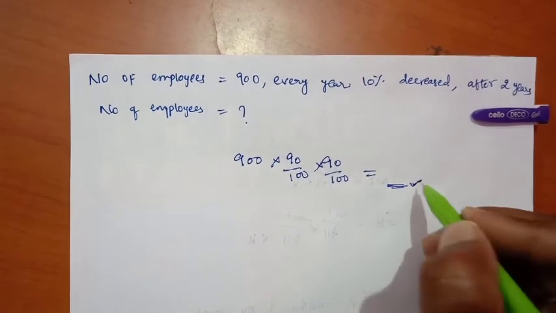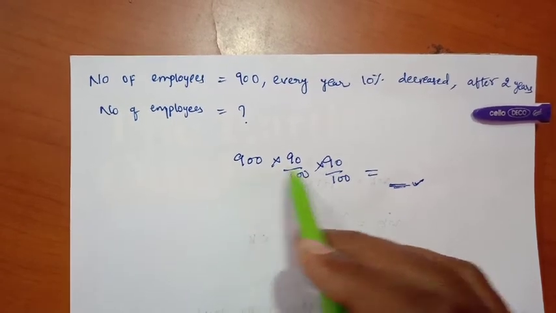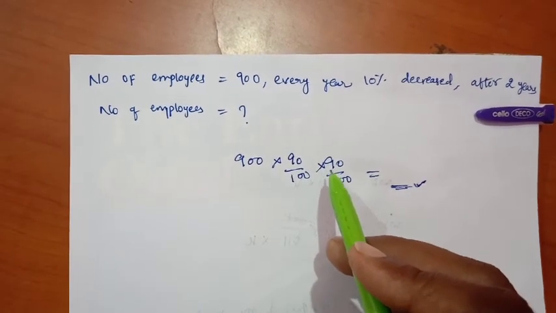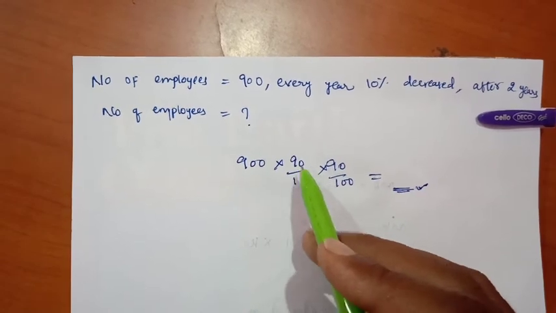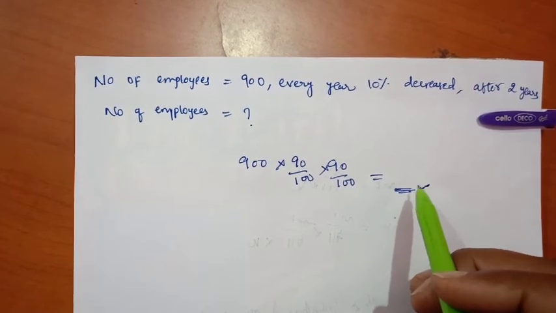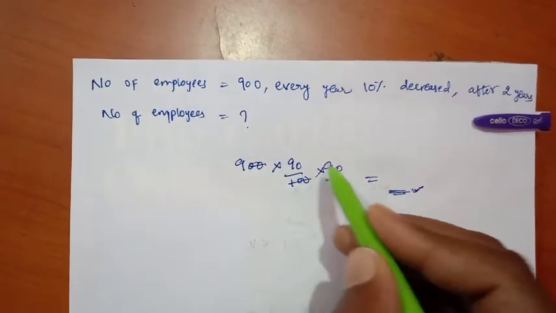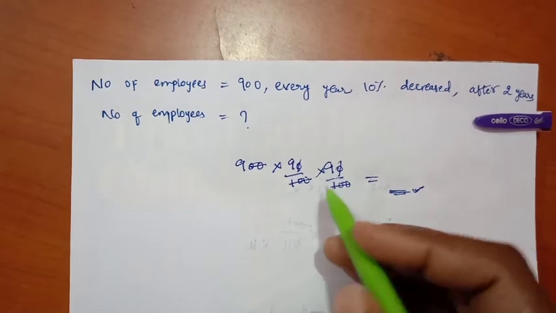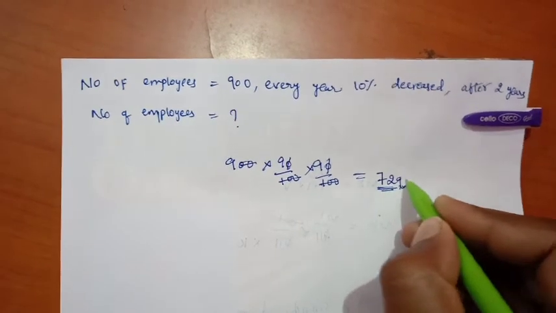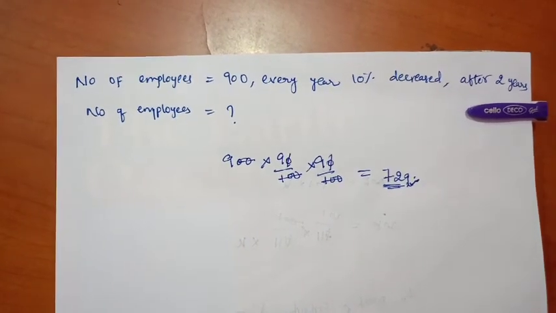So he is asking this value, friends. Once again see clearly, 10% decreased, it means 90% of 900, and again 10% decreased, it means 90% of 900. I will get the value 2 years after, right? Let us cancel, friends. If you cancel, you will get 9 cube. 9 cube is nothing but 729. So your number of employees will be 729, right?